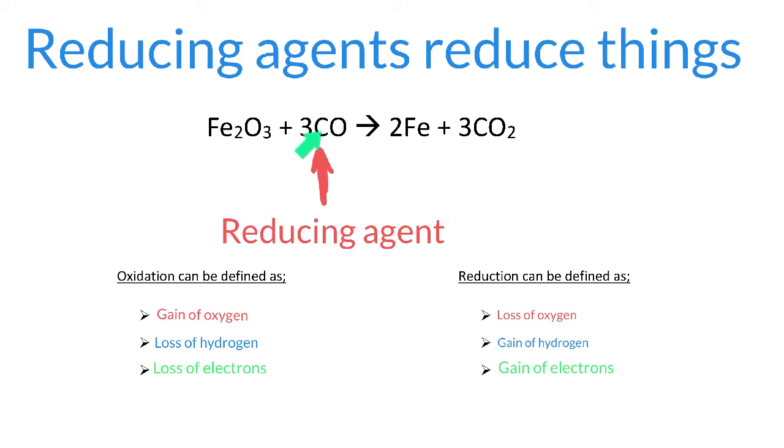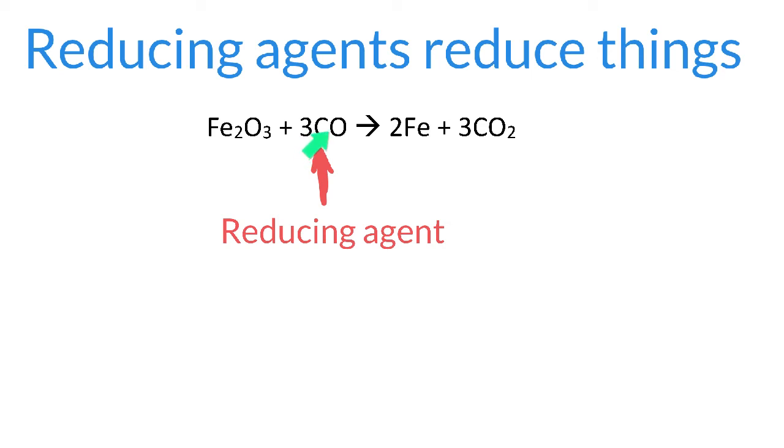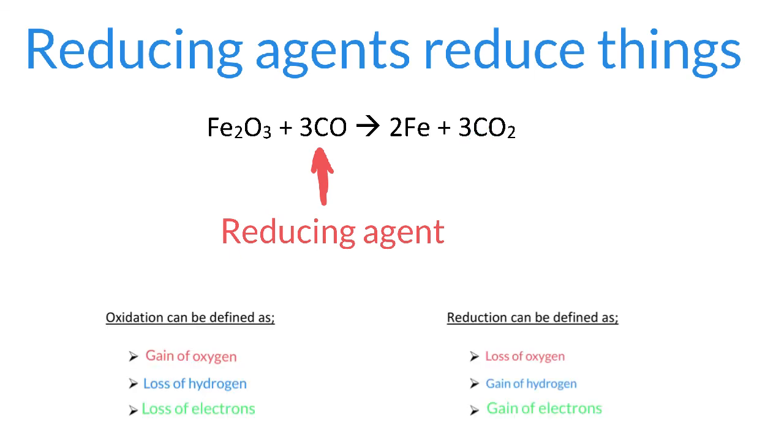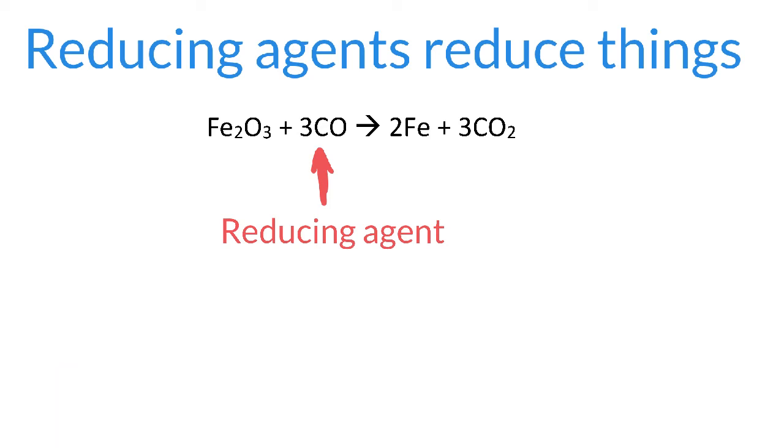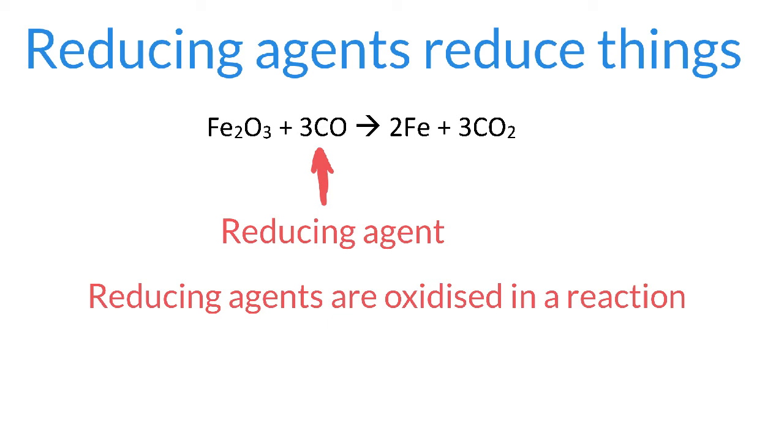Again, if we look closer, the carbon monoxide goes from CO to CO2. So carbon monoxide has gained oxygen. We know that the gain of oxygen is oxidation. So my reducing agent has been oxidized. We find that reducing agents are oxidized in a reaction.